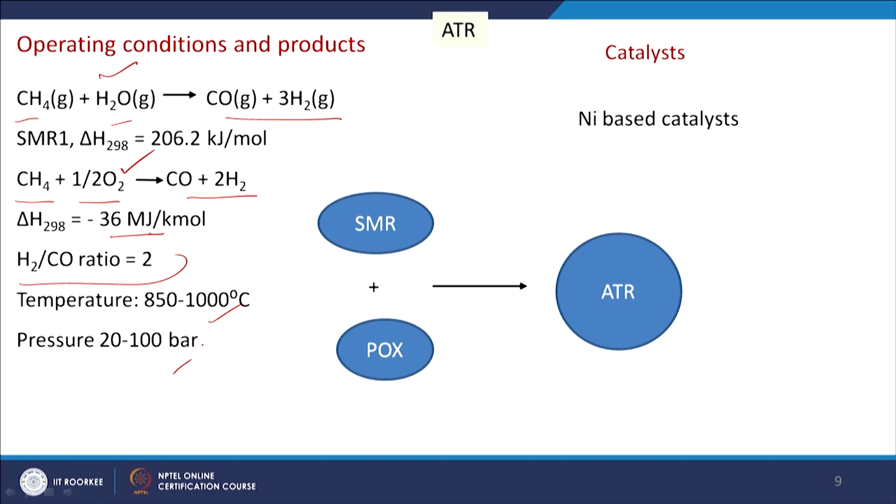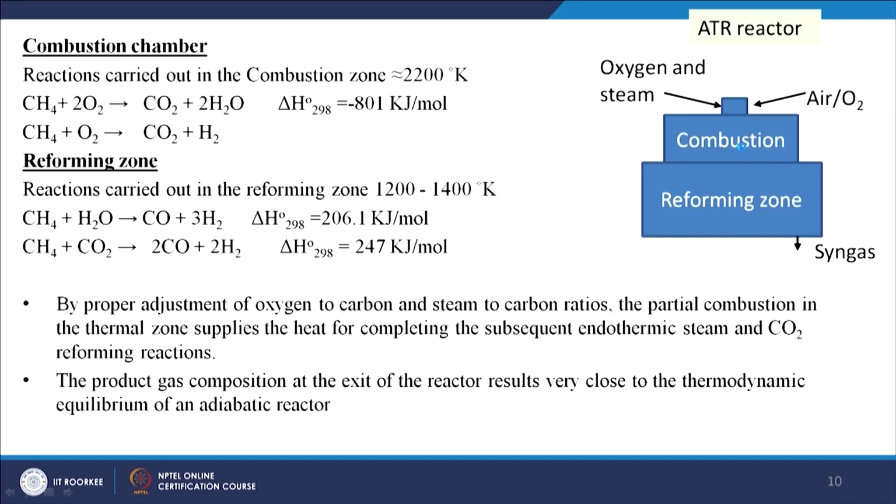So, what we see here are two types of reactions. This reaction is basically SMR and this reaction is partial oxidation. So, SMR plus partial oxidation basically gives us ATR, and a nickel based catalyst is used for this reforming process. If we see the reactor configuration, as we have discussed, first the hydrocarbon or methane will be combusted, and we may use some oxygen and steam here, and then some reforming reactions will take place in this zone. Catalyst will be available here, and then we will get syngas.